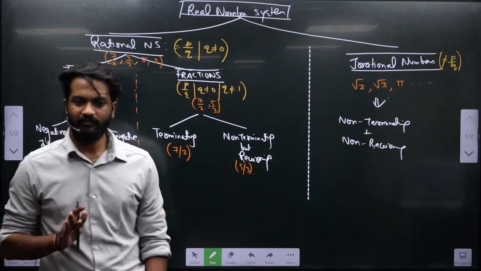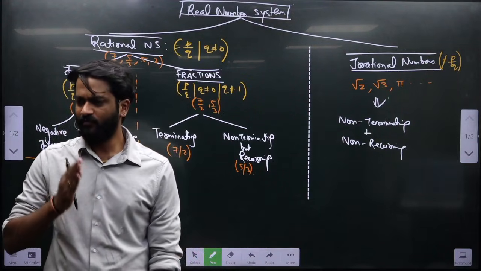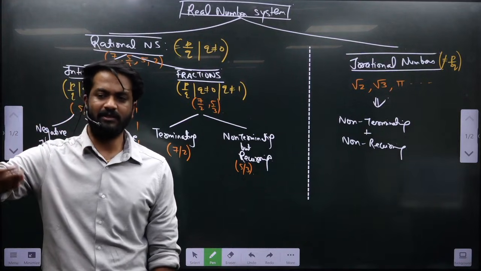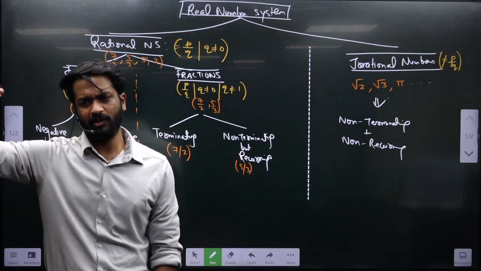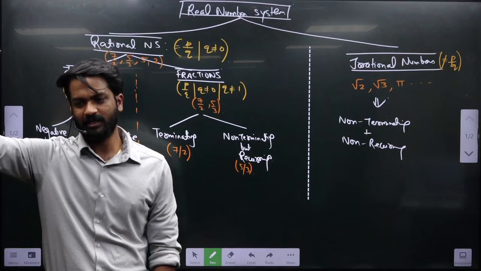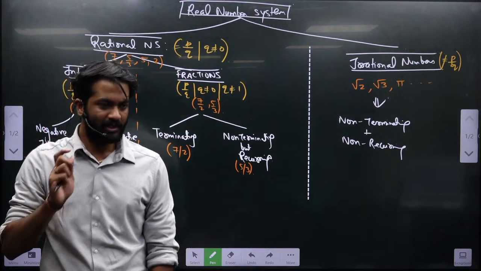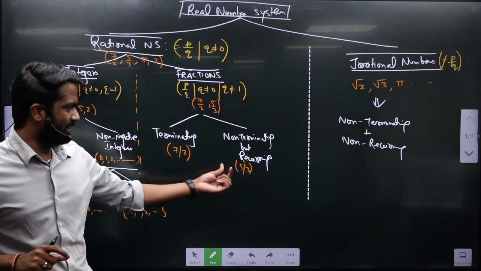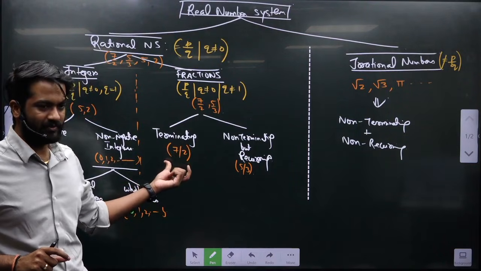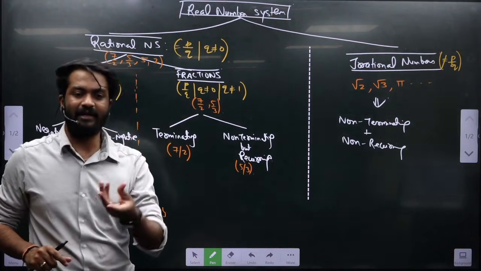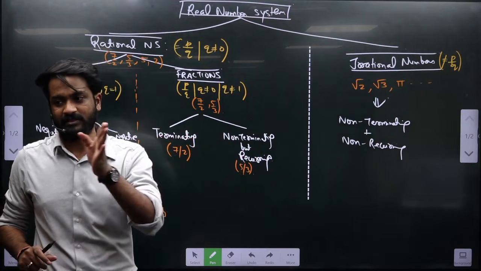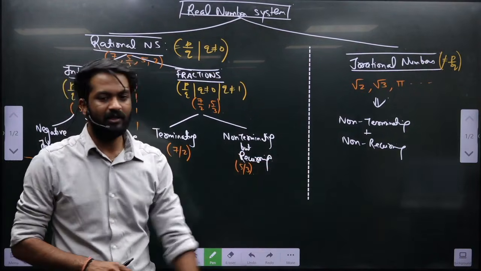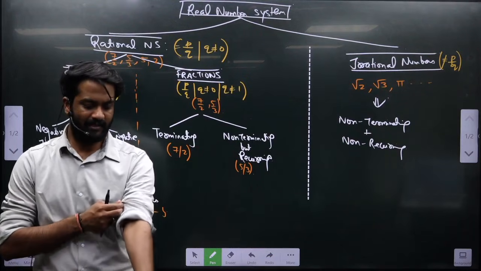What I am trying to make a point is, for example, what is the value of root 2? 1.41 something. Every digit which you are getting will be a new digit. 1.41, it will keep on continuing whenever you are putting it in the calculator. So root 2 is non-terminating. It is not concluding like, let's say, 7 by 2, first of all. Secondly, it is not even reoccurring like 5 by 3. It is not 1.6666666. So it is non-reoccurring. So non-terminating and non-reoccurring.